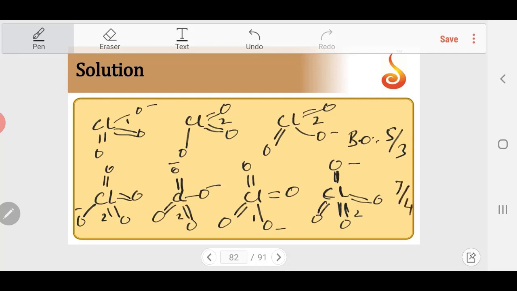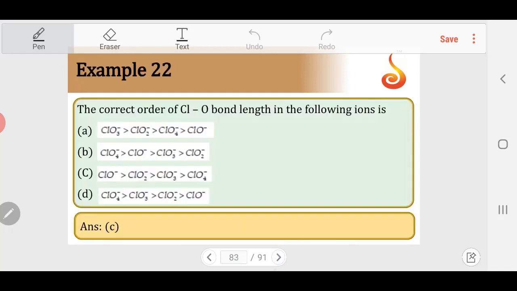So as the bond order increases from ClO minus to ClO4 minus, bond length decreases from ClO minus to ClO4 minus. So the longest bond length will be ClO minus, and the shortest bond will be ClO4 minus. So the option should be C. ClO minus is the longest, ClO4 minus is the shortest. Option C is the correct answer.